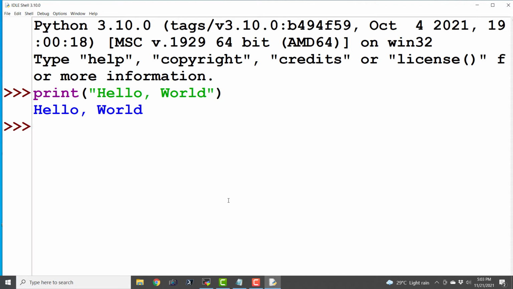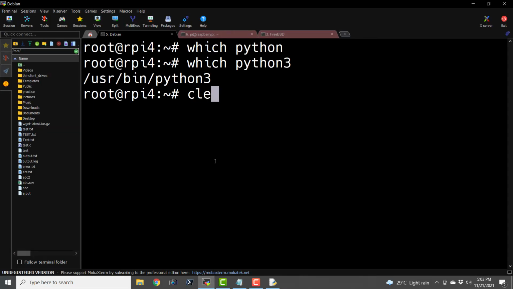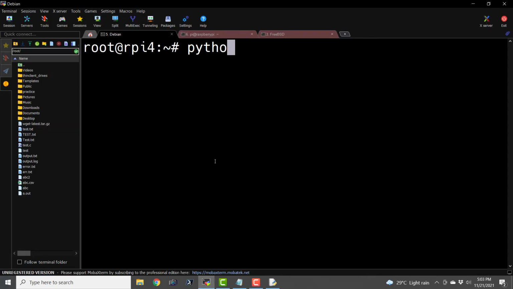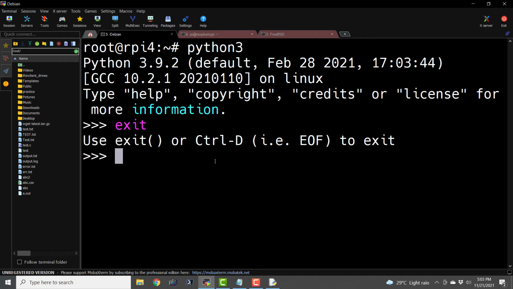So this is how we can do it in Windows. On Linux and Unix-like operating systems also, we can type in python3 and it is going to launch Python's interactive interpreter mode in the command prompt. The command to exit is exit and brackets.